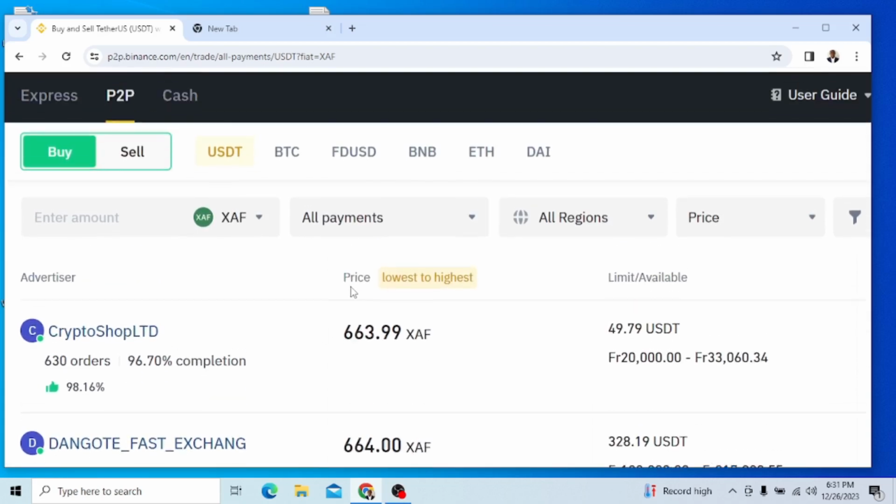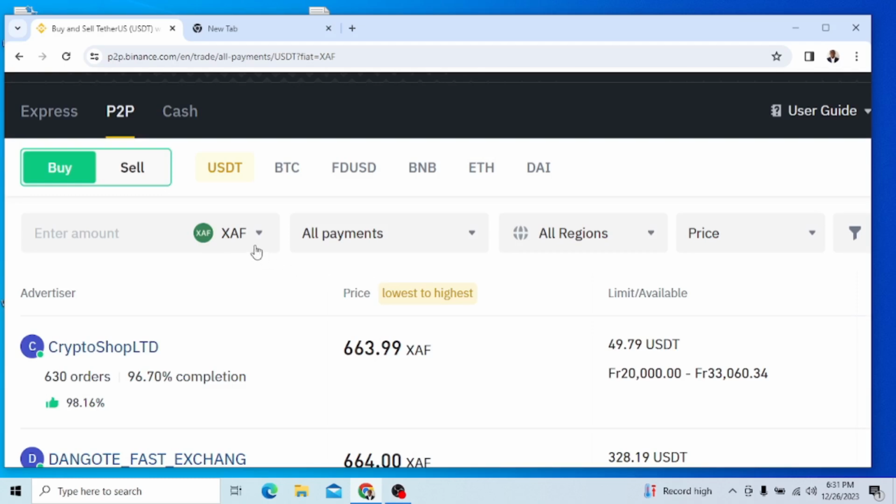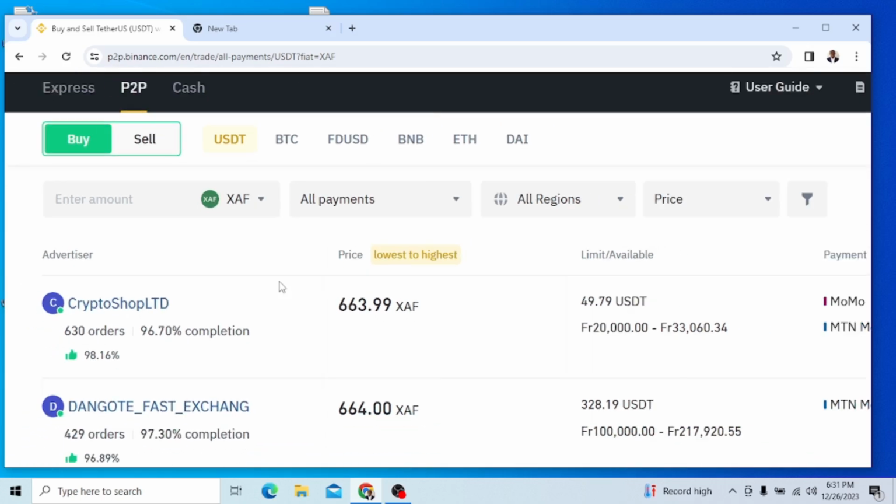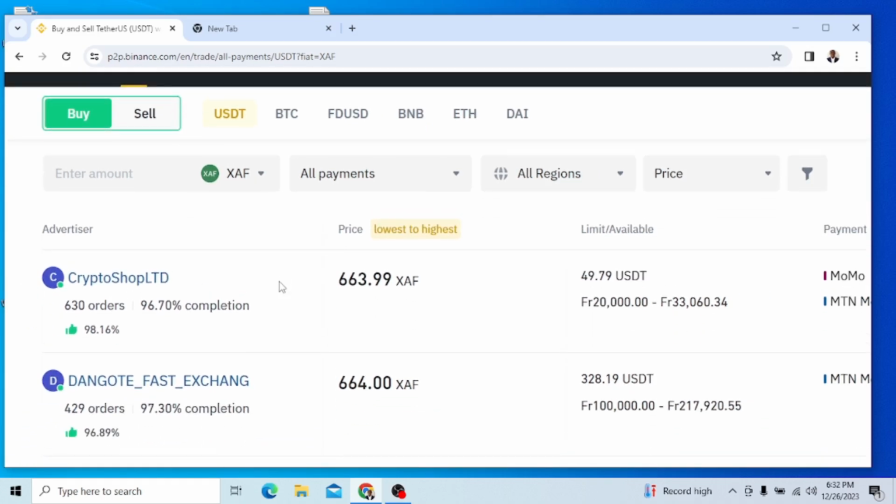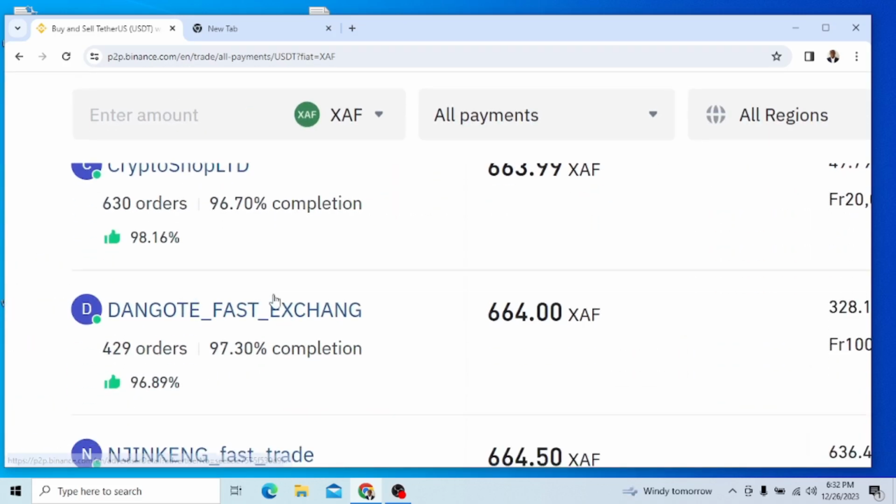But I want us to focus on the context. Remember, I previously chose Nigeria. You saw those of Nigeria. If I were in Nigeria, now I've chosen Cameroon, if I'm in Cameroon, and so on and so forth, depending on your region, okay? So let's assume that now I am in Cameroon and I want to buy from someone in Cameroon. So I'm going to enter here now and choose XAF. Perfect. And when I come under here, the first thing I have to notice is that I want to see all those who are selling. I want to look at their reputation, their past records.